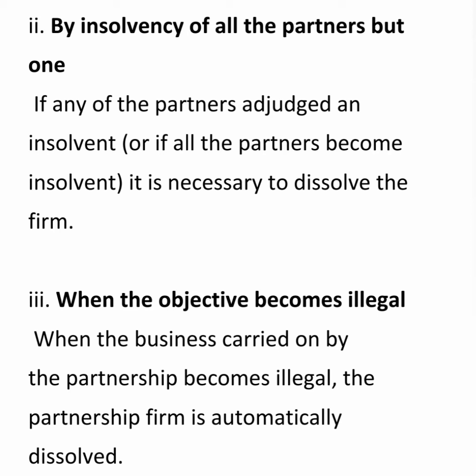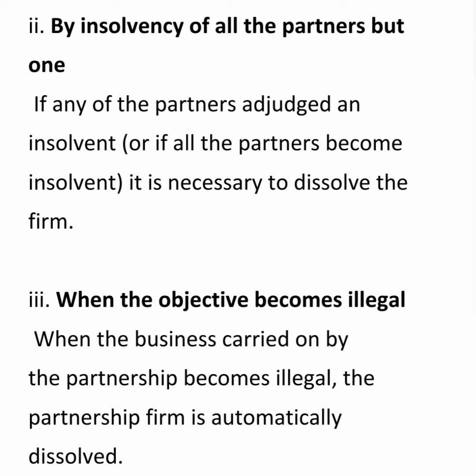The second one is by insolvency of all the partners but one. If any one of the partners is adjudged insolvent, or if all the partners become insolvent, it is necessary to dissolve the firm. Insolvency means the partners are left without a single penny with them. In such circumstances, the firm gets dissolved.